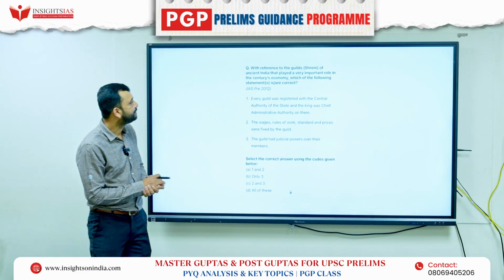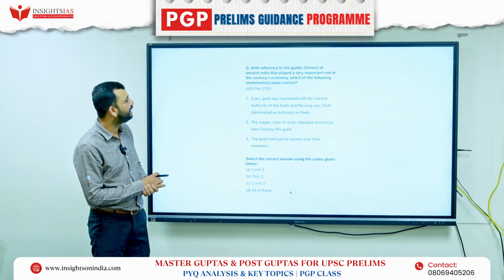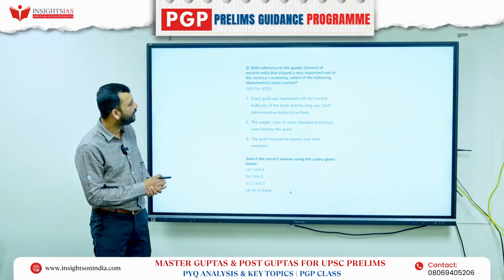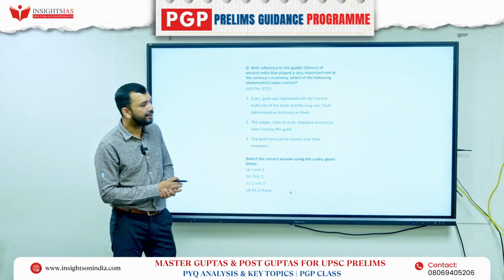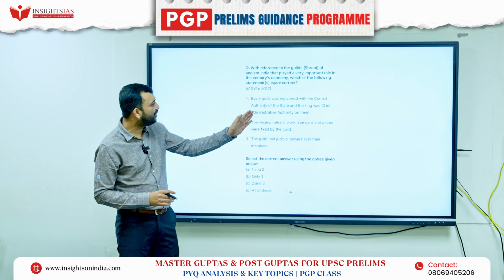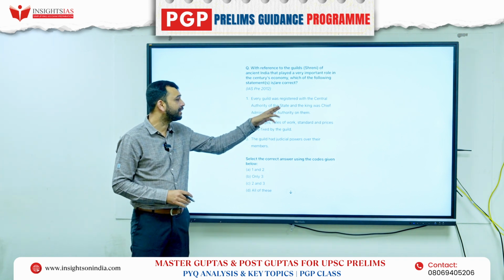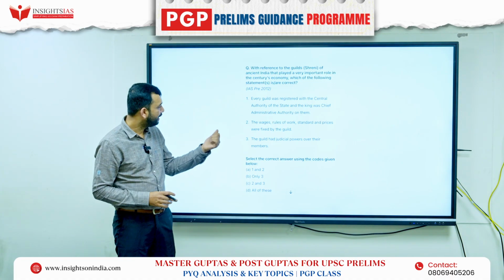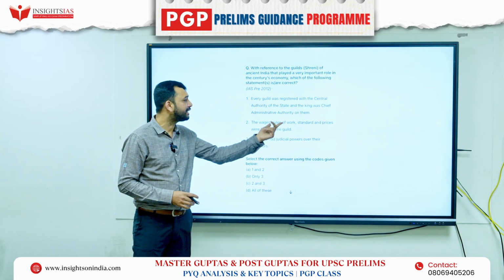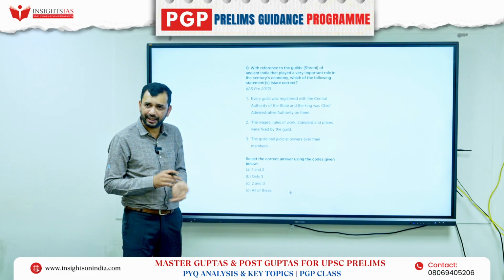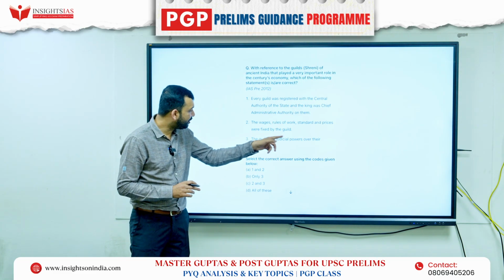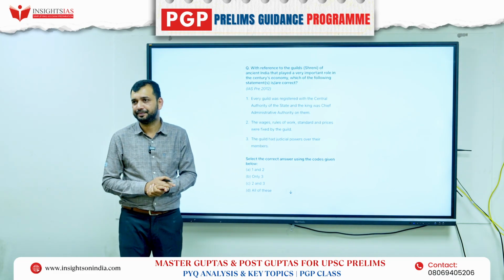Next, with reference to guilds or shrenis of ancient India that played a very important role in the economy over centuries, which of the following statements is correct? First, every guild was registered with the central authority of the state, and the king was the chief administrative authority over them. Second, the wages, rules of work, standards and prices were fixed by the guild. Third, the guild had judicial power over its members.